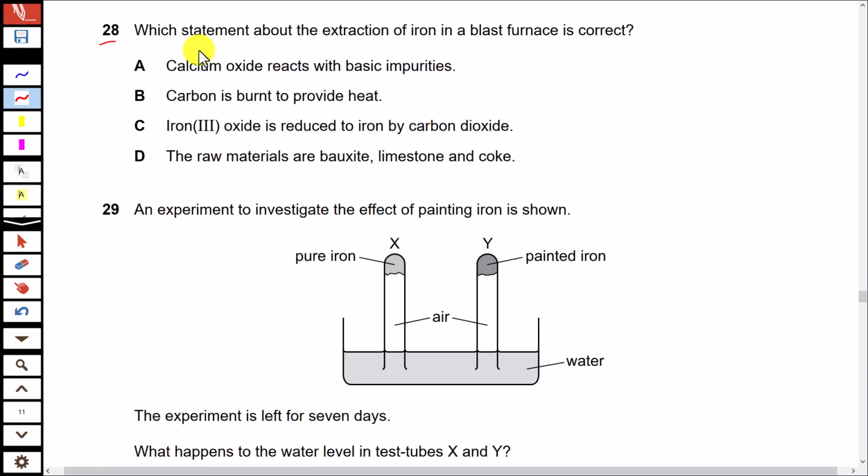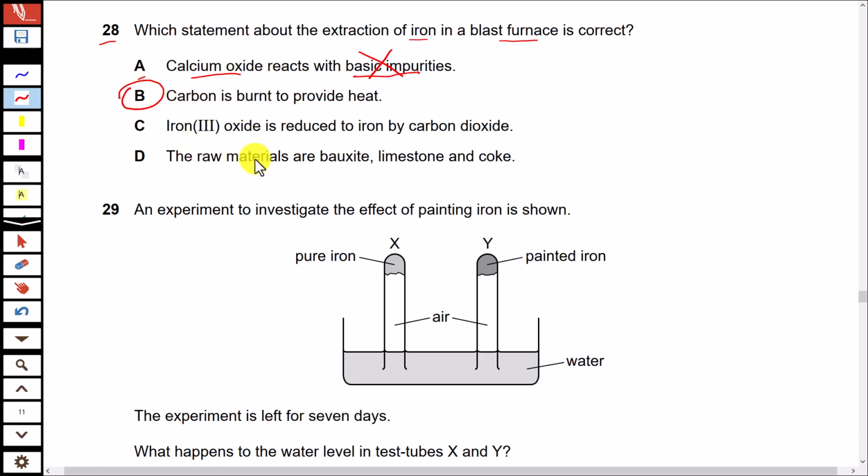28. Which statement about extraction of iron in a blast furnace is correct? Option A, calcium oxide reacts with basic impurities. No, calcium oxide itself is basic and it reacts with acidic impurities like silica. Option B, carbon is burnt to provide heat. Yes, carbon is burnt in this process to provide heat.